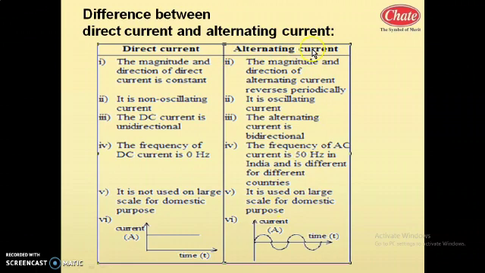Alternating current has minimum loss of energy, whereas in direct current there might be chances of more loss of energy, such as in batteries. But whenever huge electric power is required, we cannot use AC, we have to use DC. For example, in subways and for lifts, DC is used, whereas for household usage, AC is used.